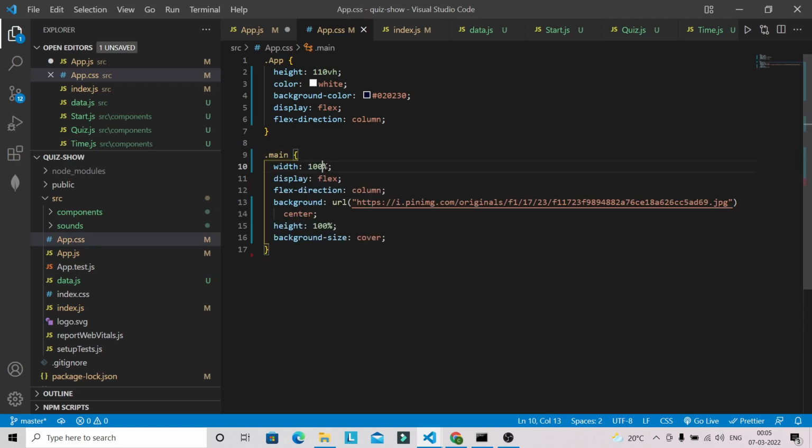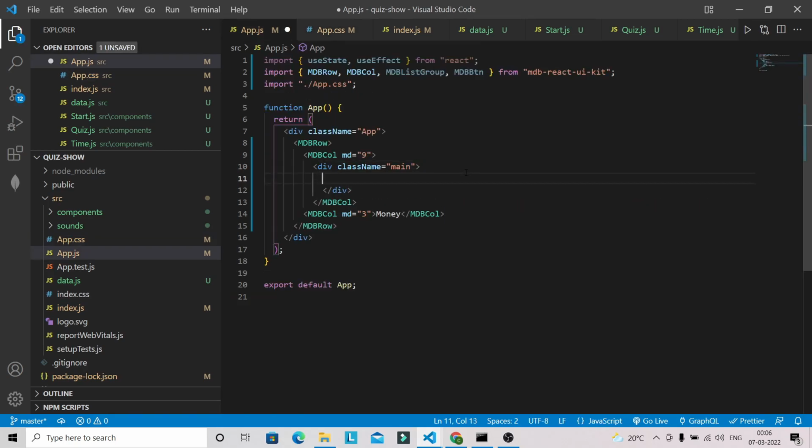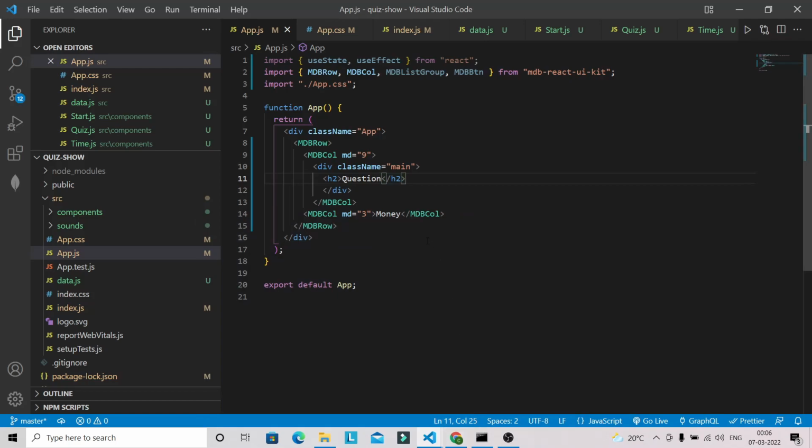So this CSS styling I'm going to use for this main class. Let's add something like question, some random stuff. So you can see that we are able to see the image here. Once we add some more content, then you will see the full image.